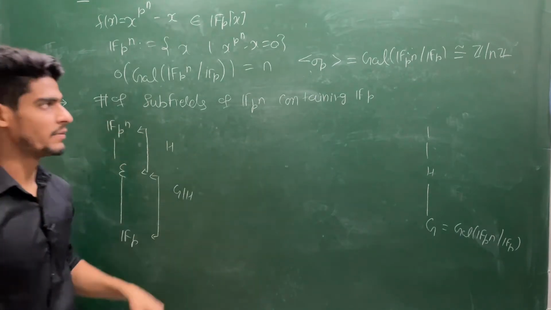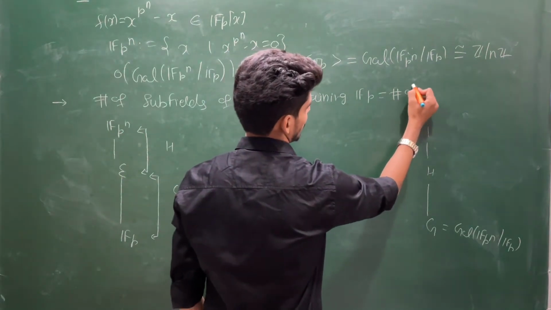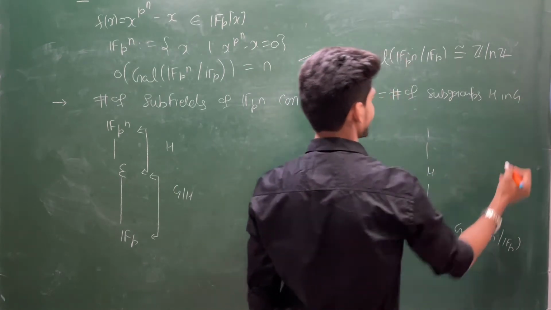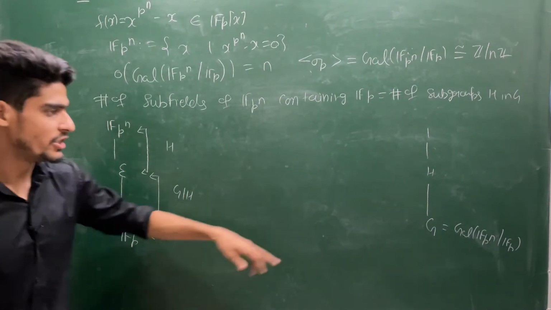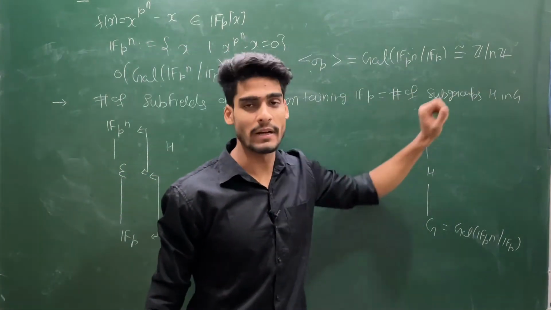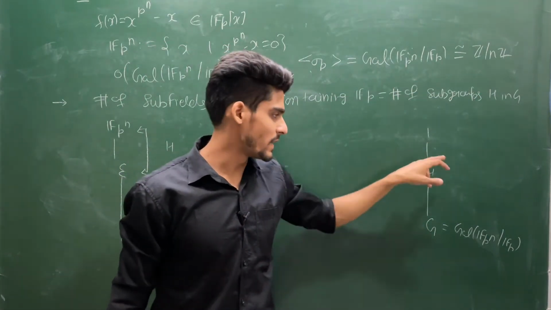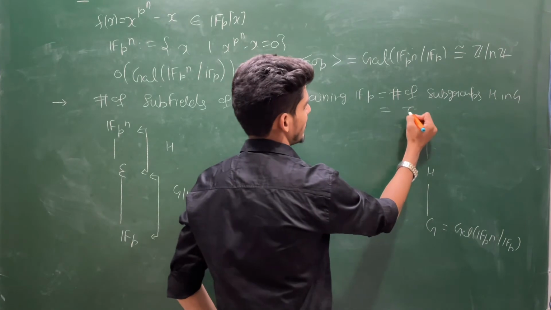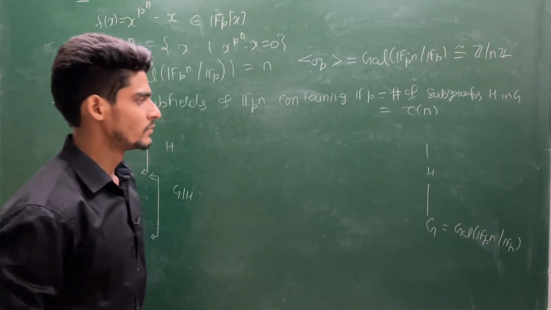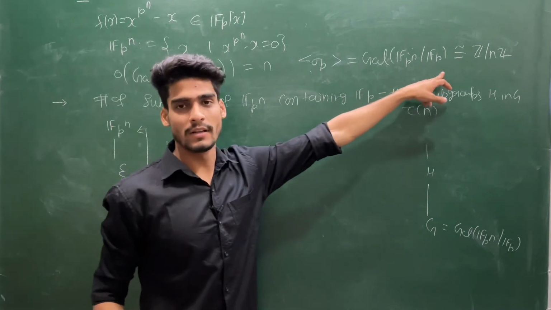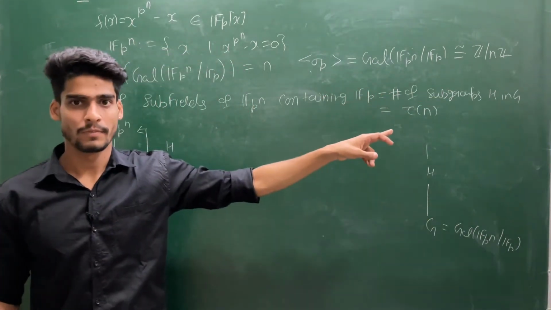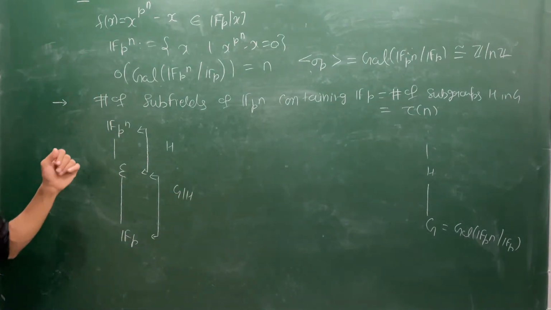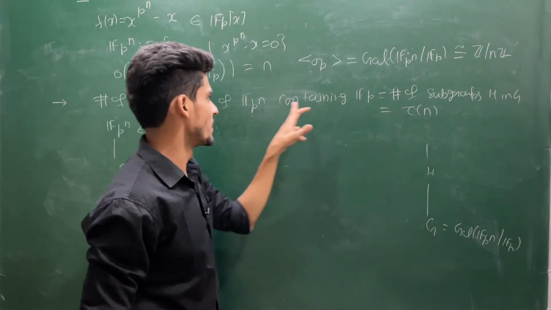So how many subfields can be there? The number of subgroups H in G. How many subgroups are there? See, this G is a cyclic group because this G is isomorphic to Z by NZ. So how many subgroups can it have? As many as positive divisors there are. So how many positive divisors of N are there? Precisely tau(N) divisors. Because we know that for any divisor of N there is a subgroup of G, since G is a cyclic group, and there is a unique subgroup. So there is a unique subfield. So how many subfields are there? Exactly tau(N), the number of divisors of N.